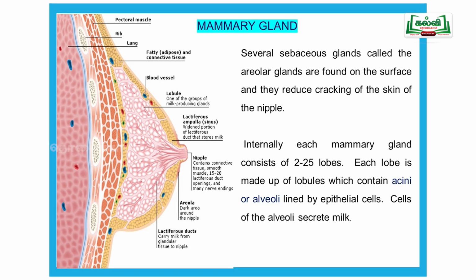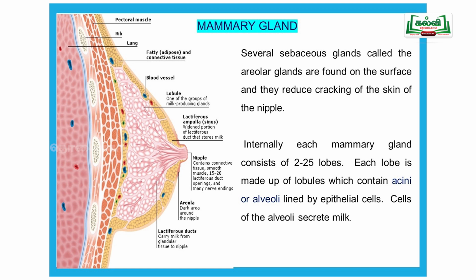Then several sebaceous glands, called areolar glands, are in that areolar region, the dark spot area. What is a sebaceous gland? An oil-secreting gland. They secrete oil, so because of that oil, the nipple never breaks; otherwise cracking will occur.